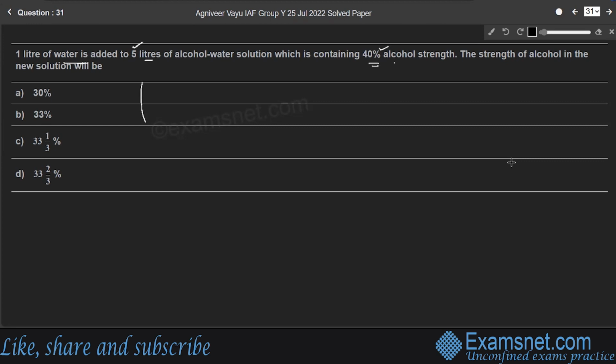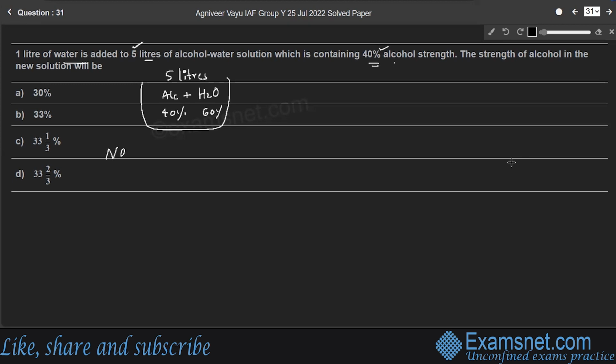So let us consider a solution. 5 liter solution, volume of the solution is 5 liters, right? So alcohol plus water solution. Here alcohol strength is 40%, therefore water strength is 60%, right? Therefore, volume of alcohol and water in the original solution.